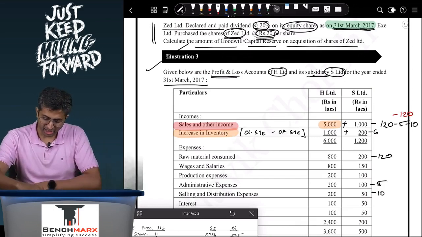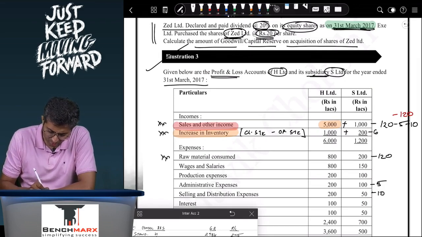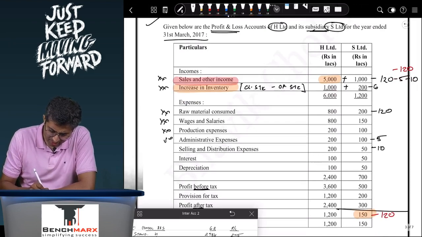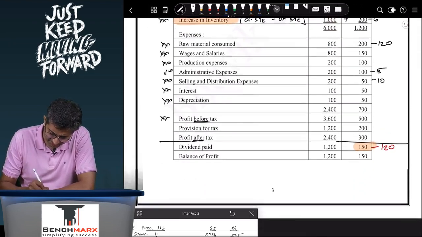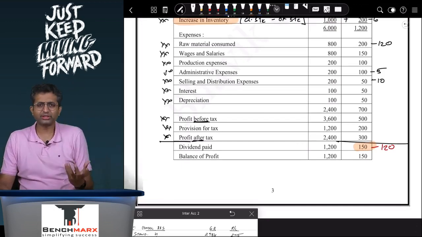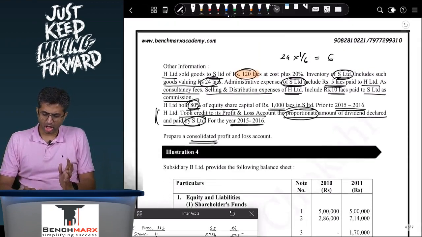Once I do that, I will find the adjusted balances, and these will be the adjusted balances of sales, changes in inventory, raw materials consumed, wages and salaries, production and admin expenses, selling expenses, interest, depreciation, profit before tax, provision for tax, and profit after tax. So you will total these items up, and that is where you will get your final answers. Are we clear with this?